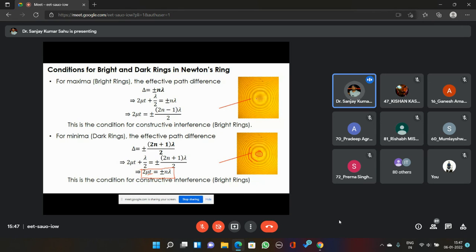This is the magnified version of the real image. Depending upon the value of n, here n goes from 1 to 3 like that. Here also n goes from 1 to 3, because n equals 0 is going to give you the central dark fringe.